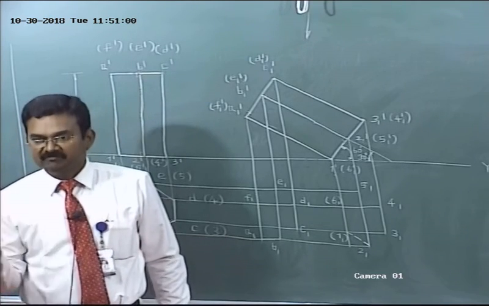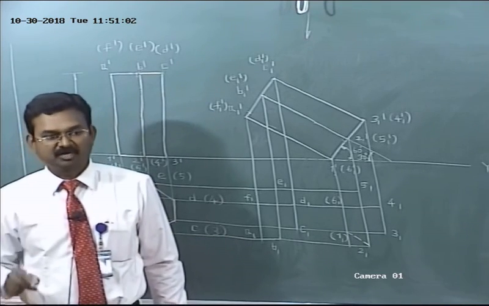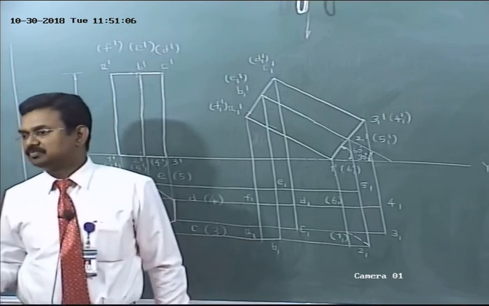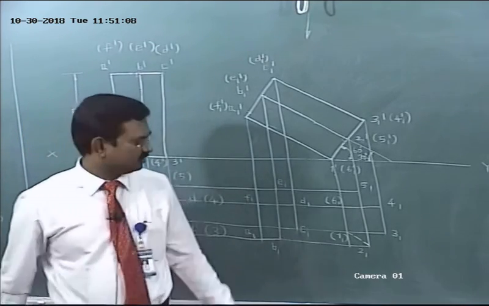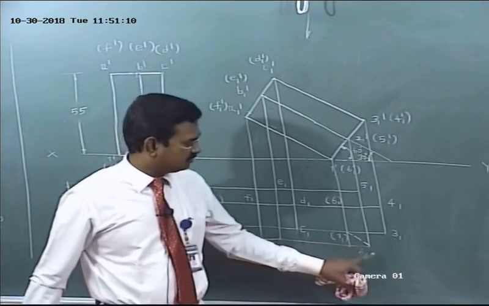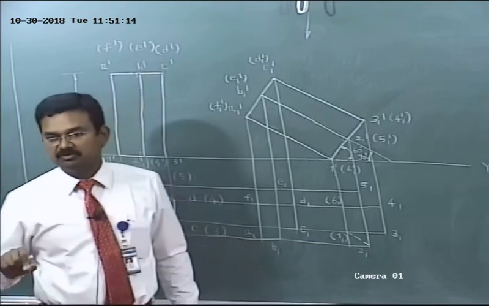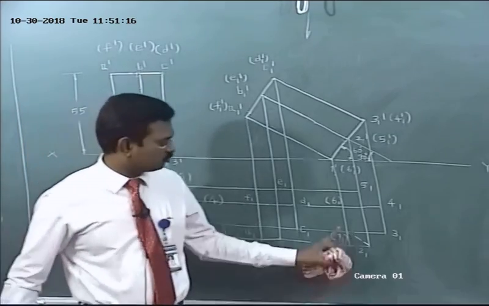Two invisible points should be joined by using short dashes. Two visible points should be joined by using continuous line. Here, invisible point, visible point. So these two points should be joined by using short dashes. Next one, 1, 2, okay.